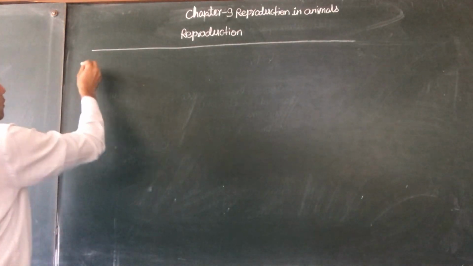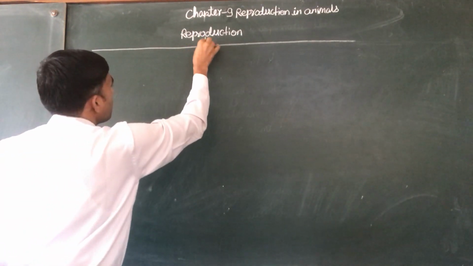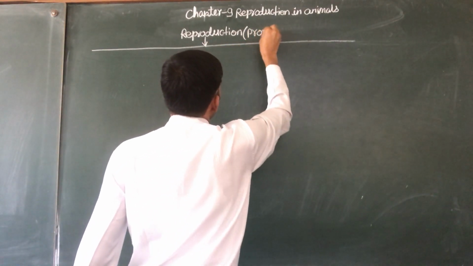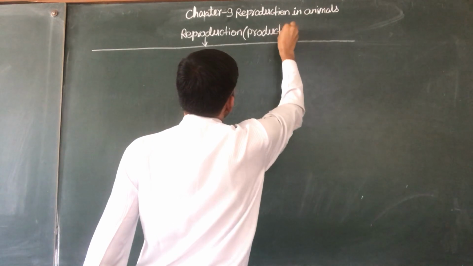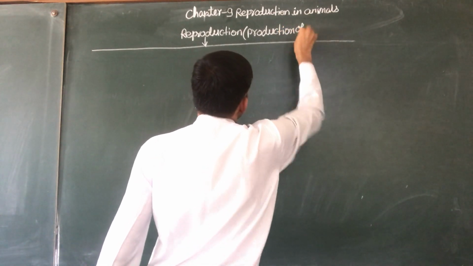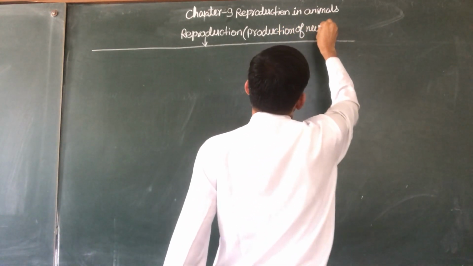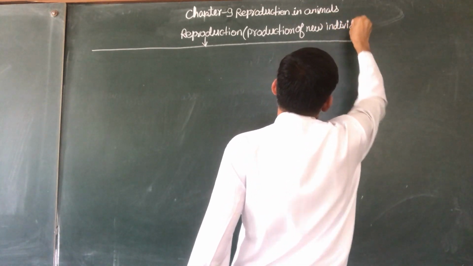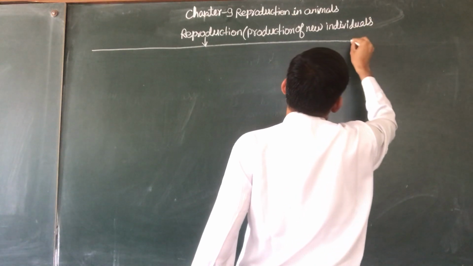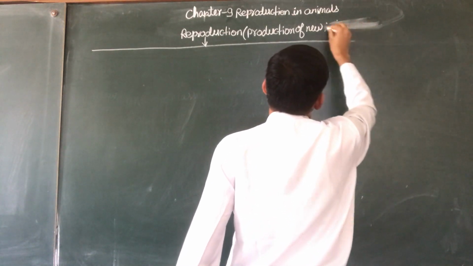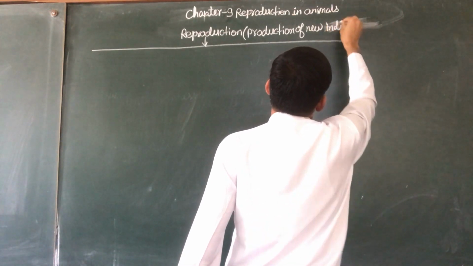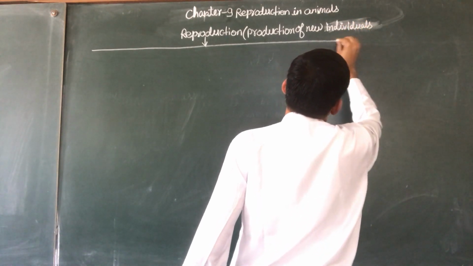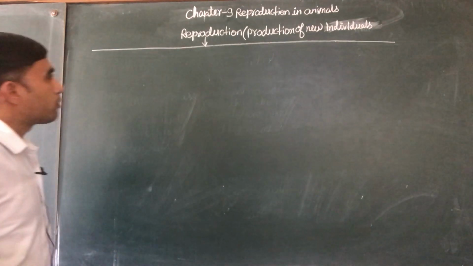First is, as you see, production of new individuals.